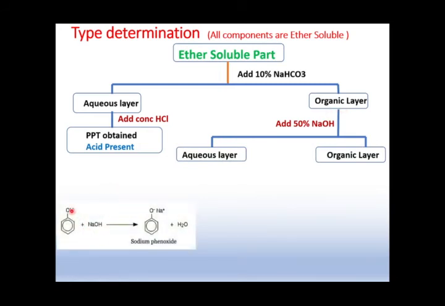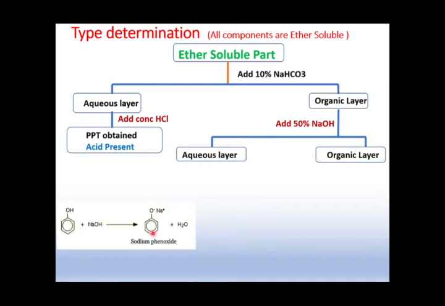NaOH will react with this H and form sodium phenoxide here. As we are using 50% NaOH, we will get two layers again, organic layer and aqueous layer. In this aqueous layer, we will have the salt of phenol, or sodium phenoxide. As salts are soluble in the aqueous layer, it will be in the aqueous layer.